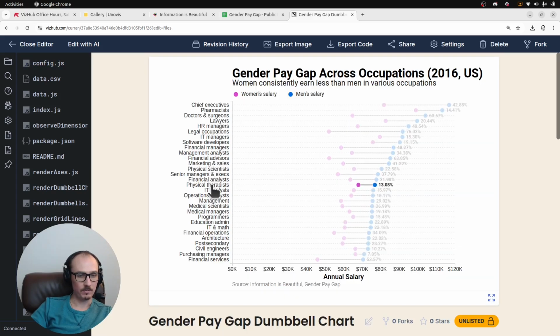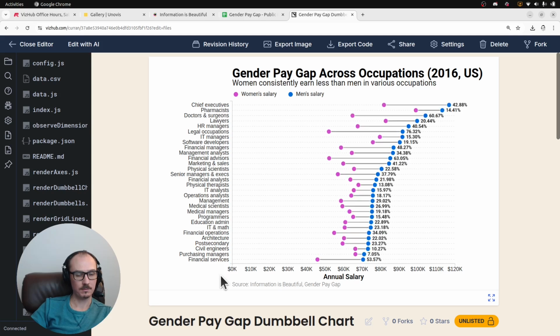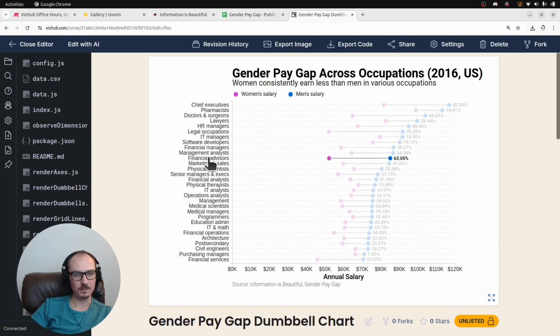So yeah, it raises the question, why is there such a pay gap, and why is it so different in different industries? Like financial advisors, 63%. This one's even worse, legal occupations, 76%. Men make 76% more than women in legal occupations in the US in 2016. That's crazy to me. I don't understand why. So yeah, it just seems like an unfair world for women. It's too bad.